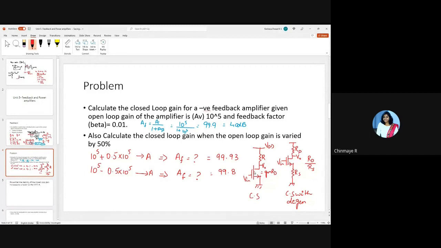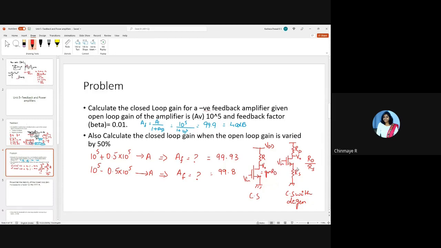As you can see, in the first case the gain is dependent on the circuit parameters, which is GM. GM in turn is dependent on W by L, overdrive voltage, threshold voltage of this, and so on. But now look at the gain of this. It only depends on RD and RS, and does not depend on any parameters of the MOSFET.